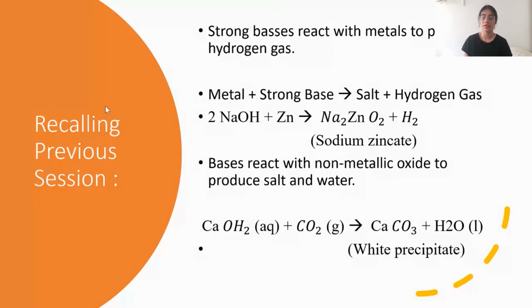Bases react with non-metallic oxides in a similar manner to how acids react with metallic oxides, and they produce salt and water. The example that we studied was calcium hydroxide reacting with carbon dioxide to give you a white precipitate of calcium carbonate and water. If you pass CO2 gas for a longer period of time in slaked lime, then this calcium carbonate will dissolve in water because calcium hydrogen carbonate will be formed. Calcium hydrogen carbonate is soluble in water, while calcium carbonate, CaCO3, is not soluble in water and hence forms a white precipitate.